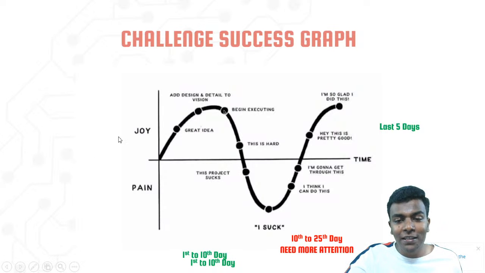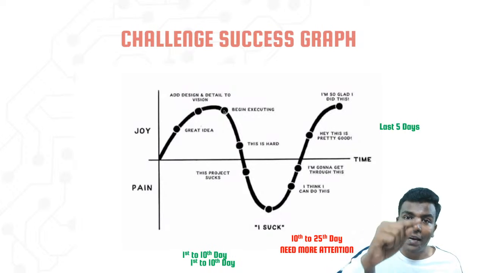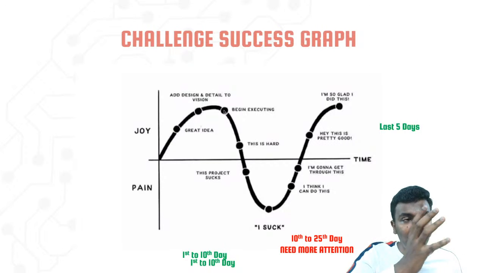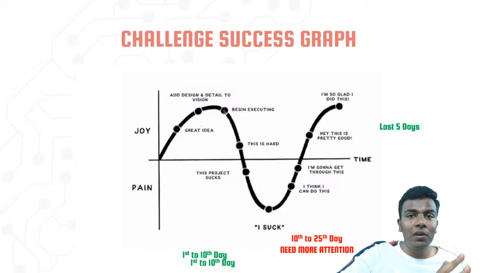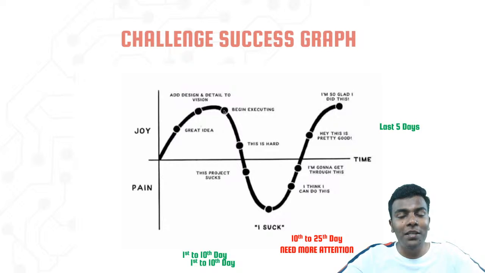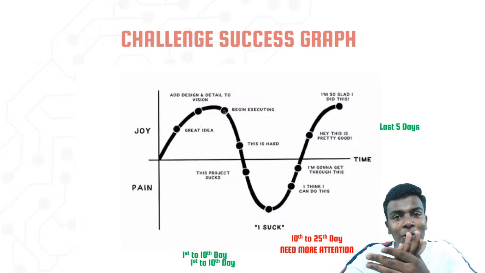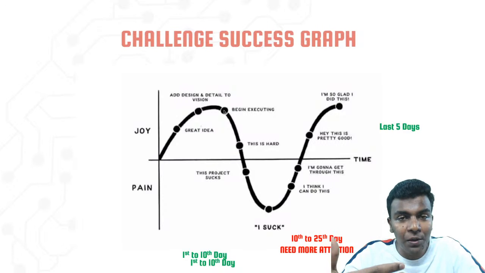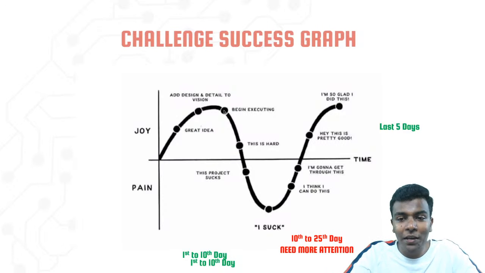So we are in the negative graph, from the 10th day to the 25th day, because that happens for each and every person. But we need to overcome it, because the core value of each and every course lies under that graph. Whenever we register for a new course, at the first stage we'll be very excited. It is very simple, only 5 lines of code, 10 lines of code, so we practice. But once we get into the core program or core area, we'll definitely feel bored and disappointed that I can't do this.